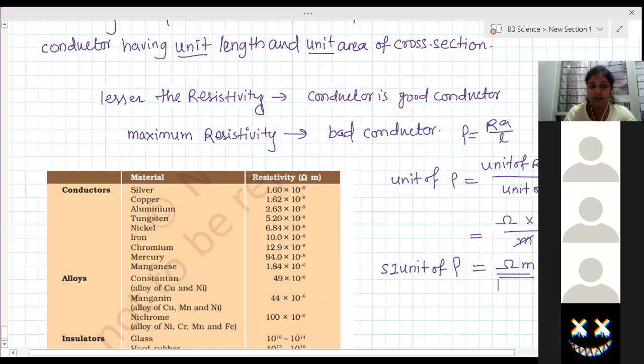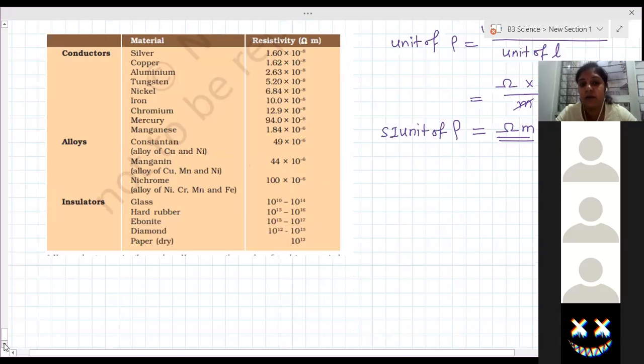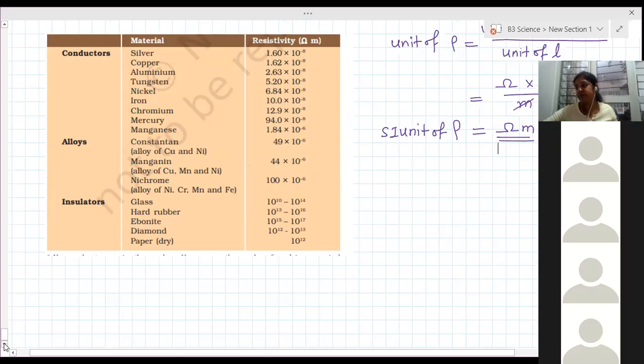Which one is greater? Minus 6 is greater. So generally metals have resistivity in the range of 10 to the power minus 8 ohm meters, and alloys in the range of 10 to the power minus 6 ohm meters.